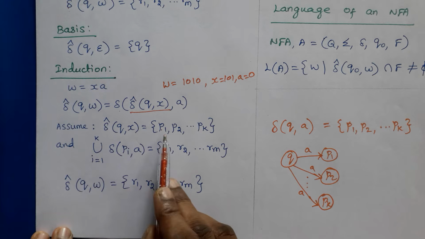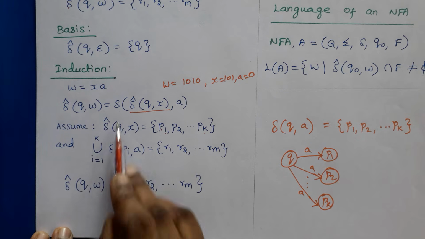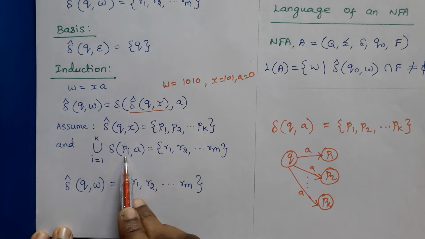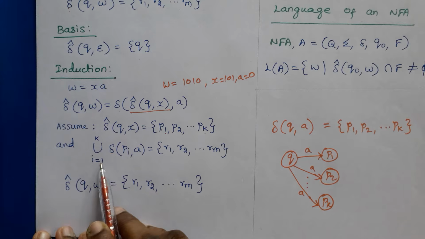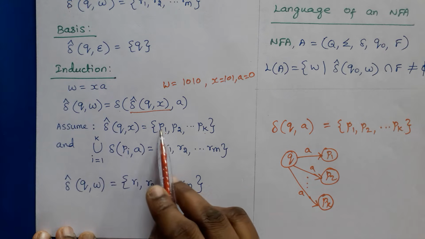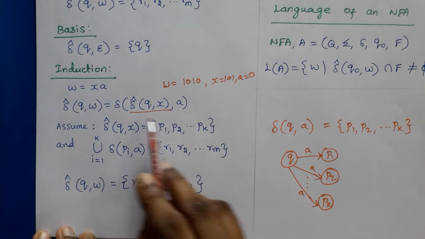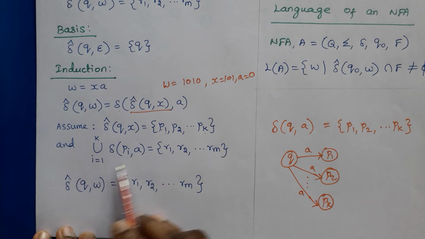So this can be written with the union operator: union over i equals 1 to k of delta of (pi, a). If you expand this, we will get delta of (p1, a) union delta of (p2, a) up to delta of (pk, a). So if you substitute p1, p2, up to pk here and expand like this, we will get this.